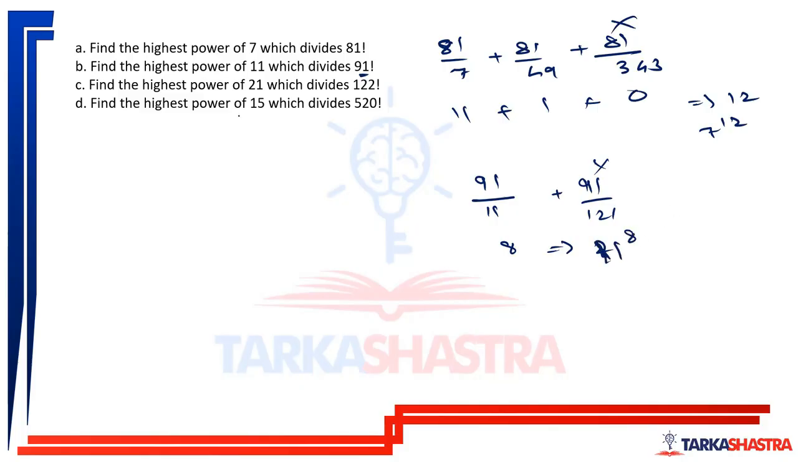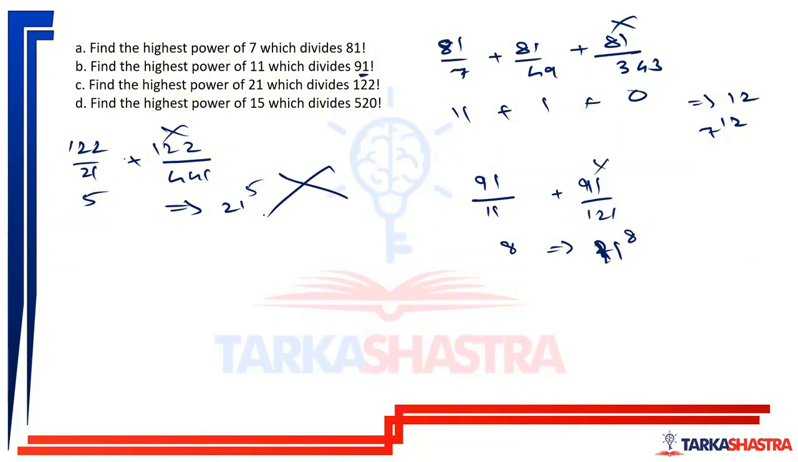Now highest power of 21 which divides 122 factorial. So 122 divided by 21, plus 21 square, 441. And you do this, 21 5s are 105. So highest power of 21 is 21 raised to 5. If you do this and you tell me this answer, this is wrong.